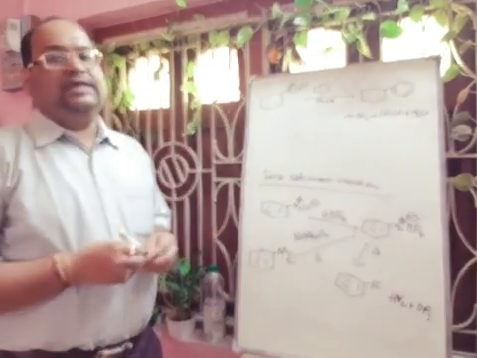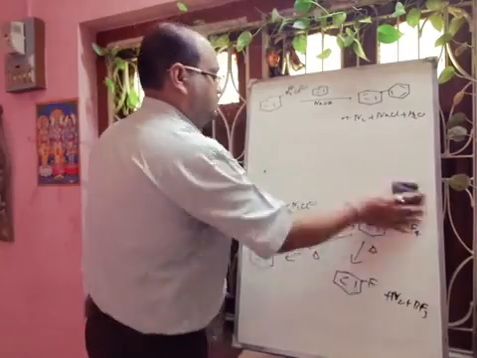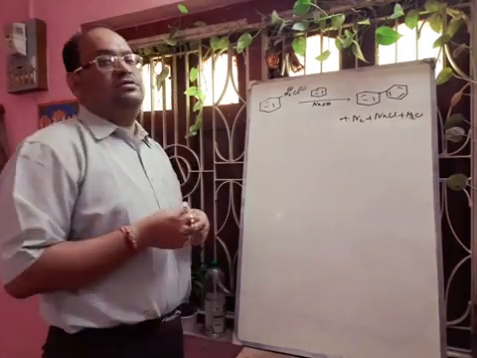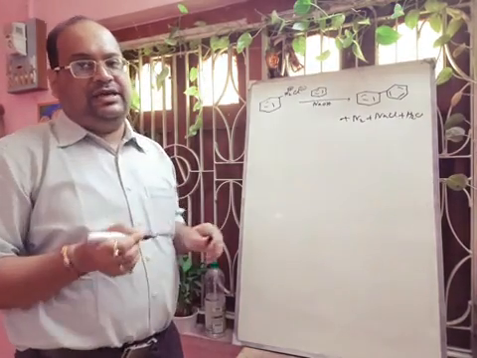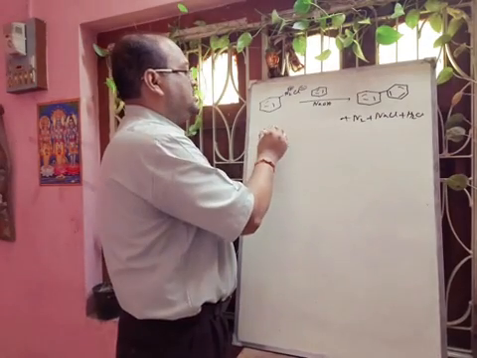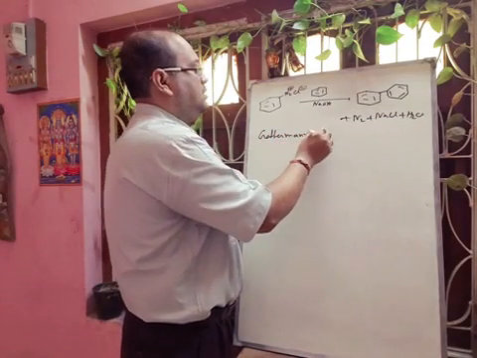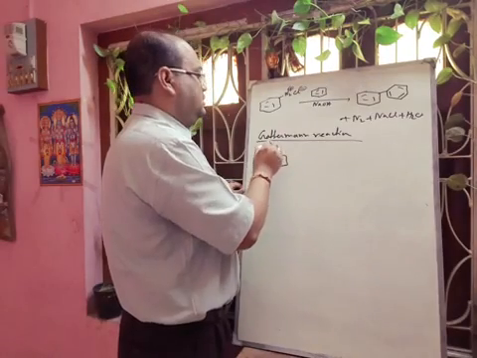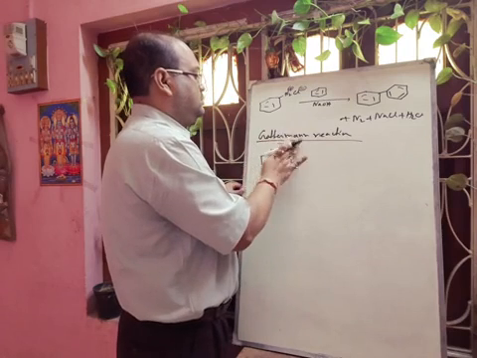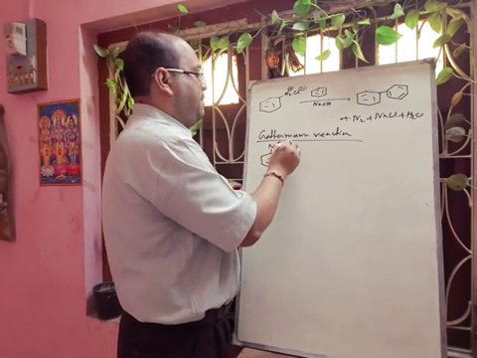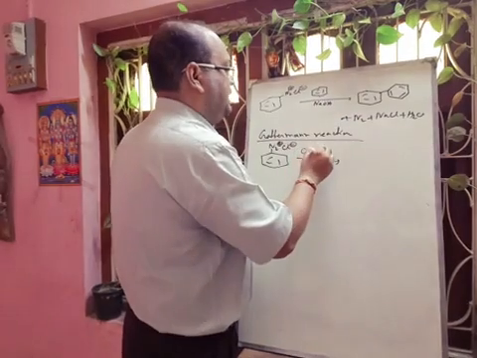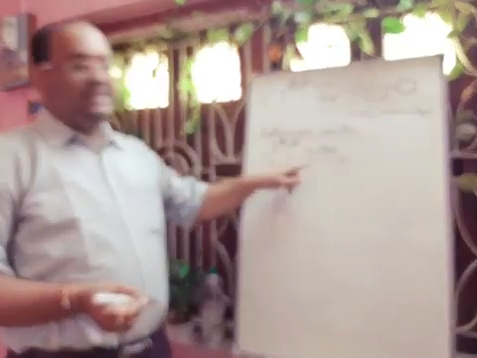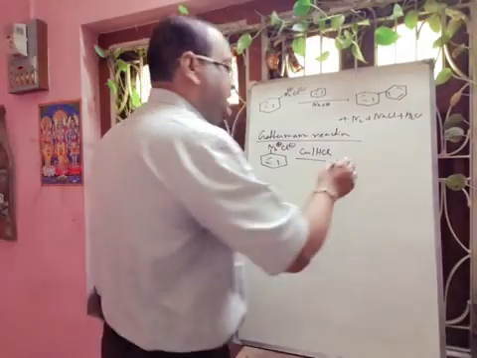Next we will discuss the Gattermann reaction. In the Gattermann reaction we will use free metals, that means copper and HCl, okay? So this is the Gattermann reaction. Here we have to take benzene diazonium chloride. We will use copper and HCl, and if we apply heat, then there will be formation of chlorobenzene and nitrogen.